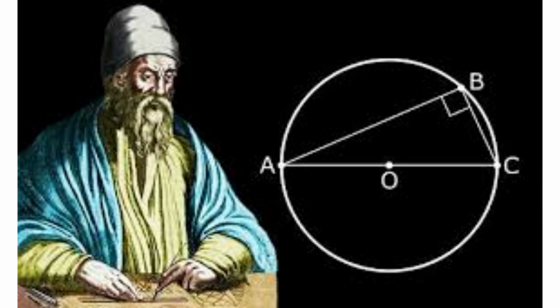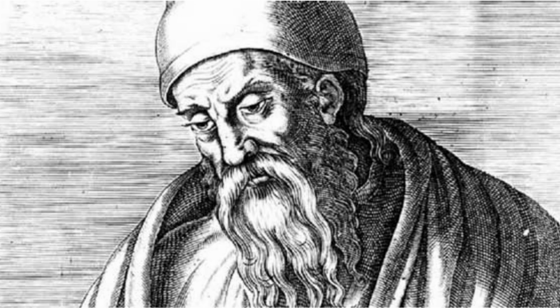Later life and legacy. Euclid spent much of his life teaching in Alexandria, guiding students in the logical art of geometry. According to legend, when King Ptolemy asked for an easier way to learn mathematics, Euclid replied, "There is no royal road to geometry." This timeless quote captures his belief that true understanding comes only through discipline and reasoning. Euclid's death is unrecorded, but his influence endures to this day.